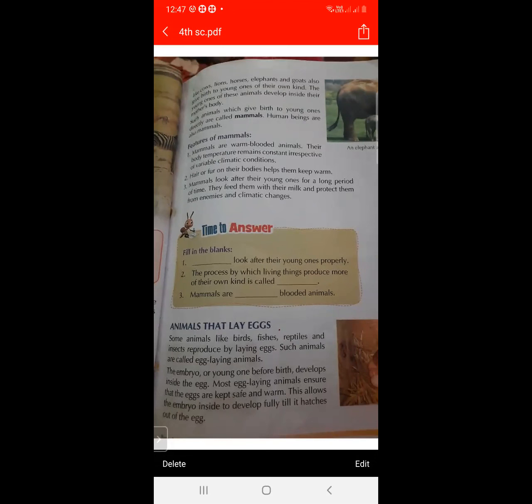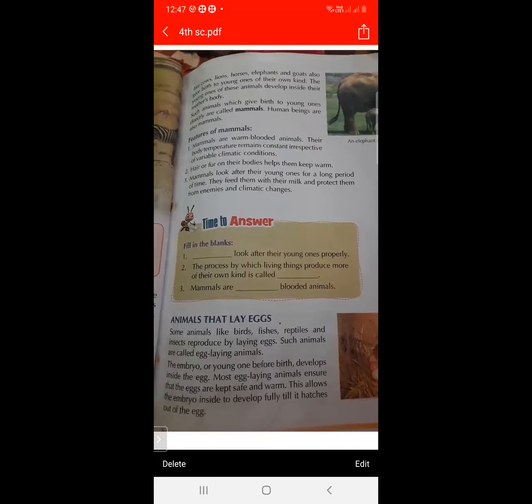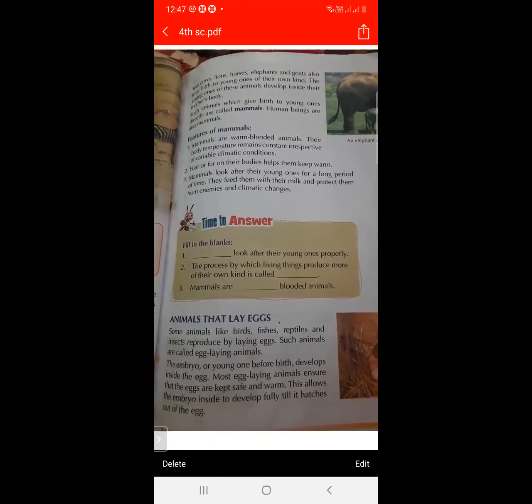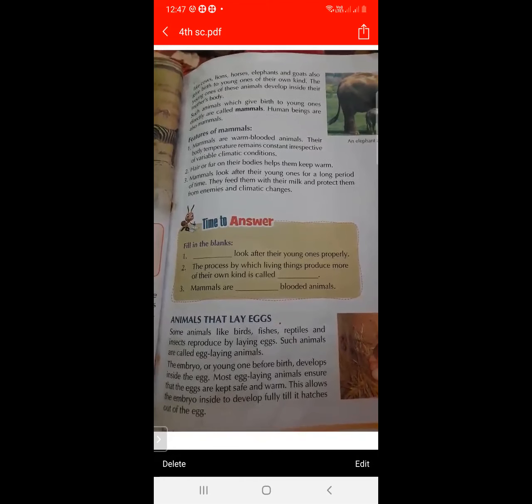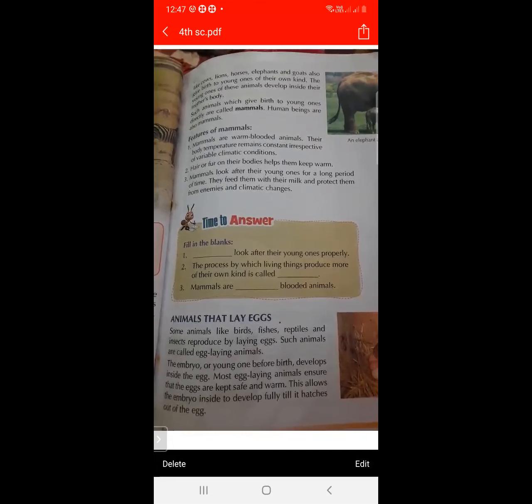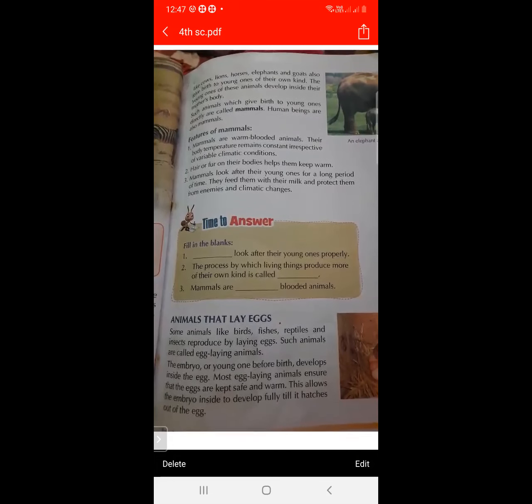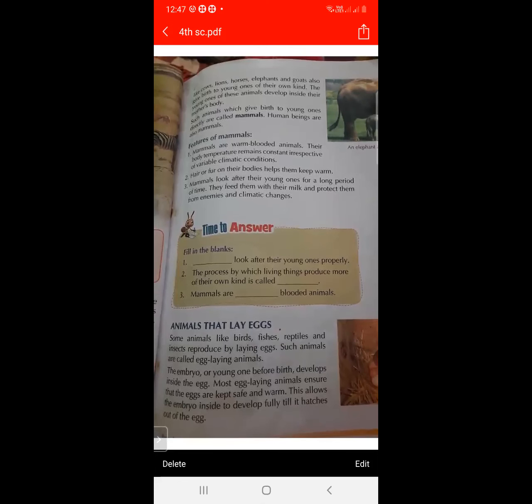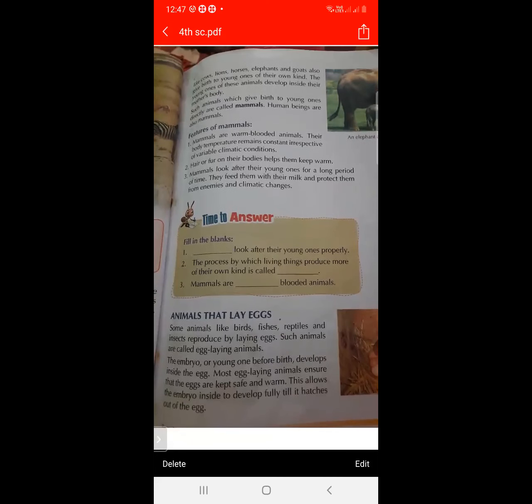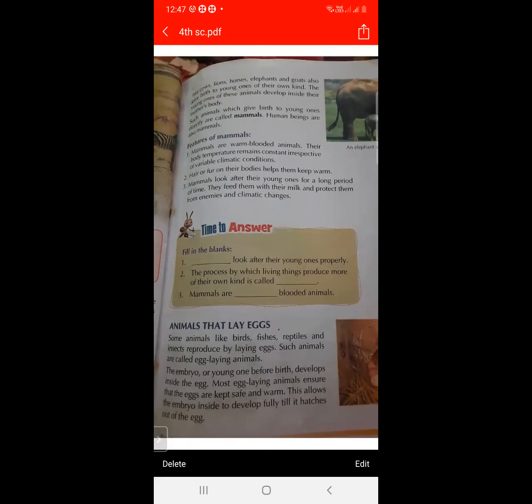Second fill in the blank: the process by which living things produce more of their own kind is called reproduction. Mammals are dash-blooded animals. Mammals are warm-blooded animals.